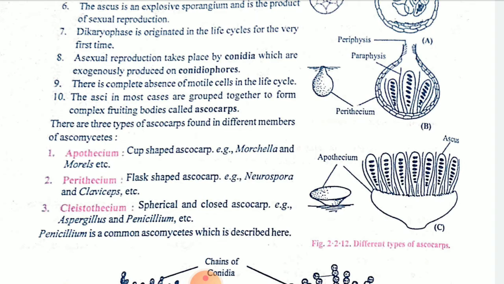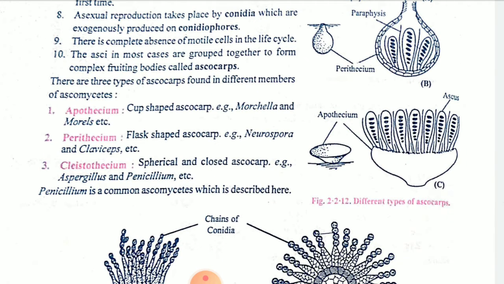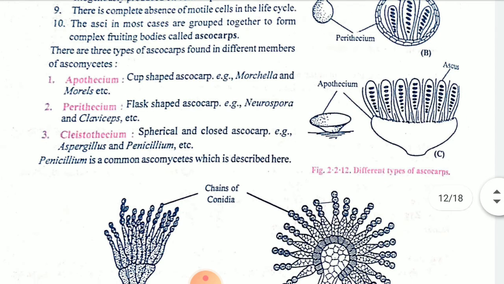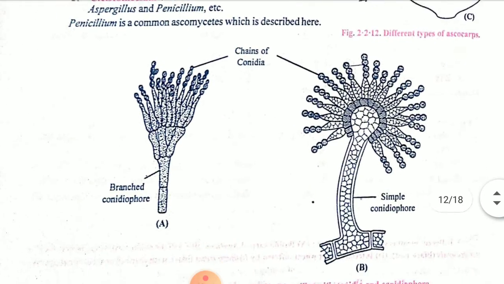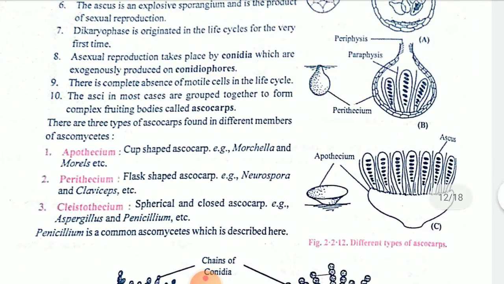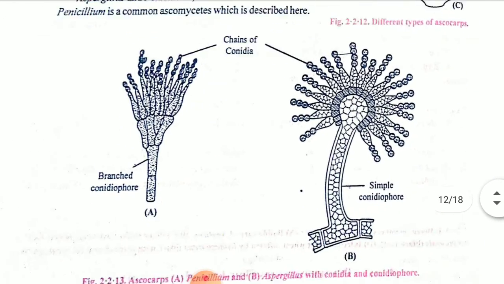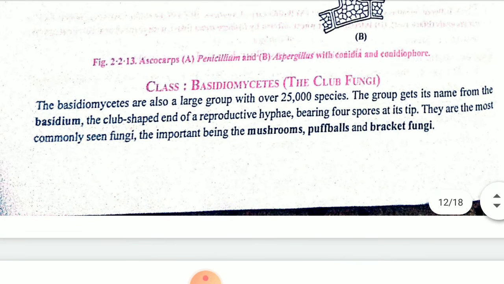Asci, in most cases, will group together to form a complex body called ascocarp. Three types are there: apothecium, perithecium, and cleistothecium. Apothecium is cup-shaped, perithecium is flask-like, and cleistothecium is spherical or closed.